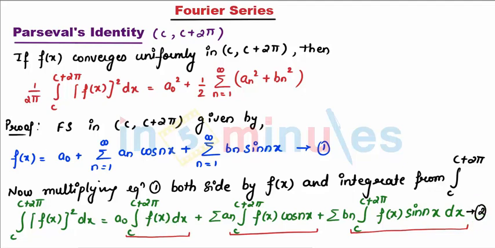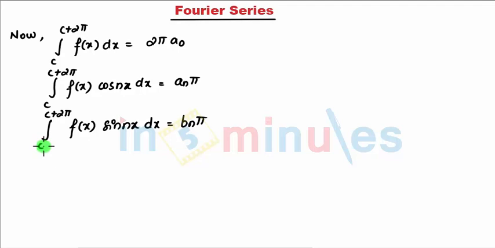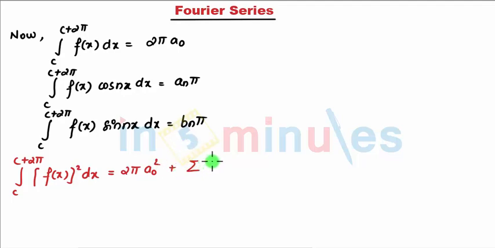I'll substitute in equation 2 and I get, on the left hand side, integral c to c plus 2 pi of f of x the whole square. There will be no change in the LHS, but on the RHS, 2 pi a0 was already there, and 2 pi a0 comes here, so that becomes 2 pi a0 square plus summation an was already there. Now an pi I'll substitute, that becomes an square into pi plus again summation bn square into pi.